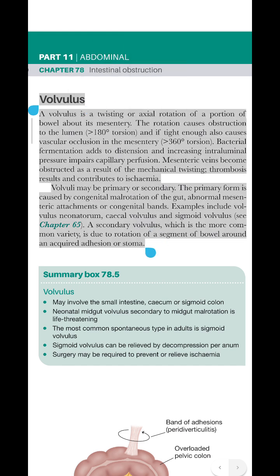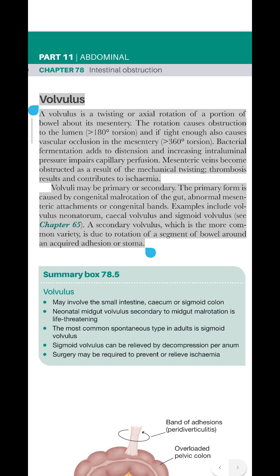Volvulus. A volvulus is a twisting or axial rotation of a portion of bowel about its mesentery. The rotation causes obstruction to the lumen, greater than 180 degrees torsion, and if tight enough also causes vascular occlusion in the mesentery, greater than 360 degrees torsion. Bacterial fermentation adds to distension and increasing intraluminal pressure impairs capillary perfusion. Mesenteric veins become obstructed as a result of the mechanical twisting. Thrombosis results and contributes to ischemia.